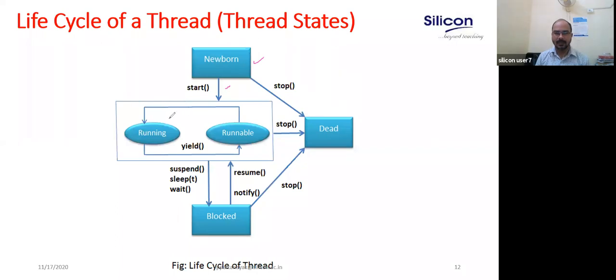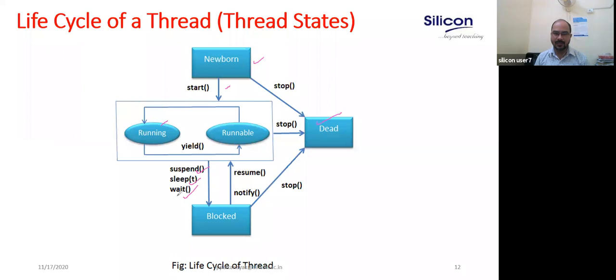Then the thread is running. In the meantime, the thread can stop. A thread can be stopped in the sense that you can exit the thread, which means the thread is dead. When it executes, it can also go to the blocked state. A thread can be blocked temporarily, for example by sleep, suspend or wait.